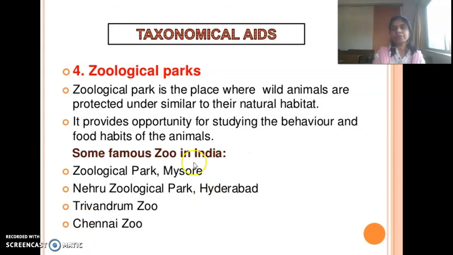Zoological parks are mainly made to keep wild animals and to study their behavior and food habits. There are different zoological parks in India: Zoological Park Mysore, Nehru Zoological Park Hyderabad, Trivandrum zoo, Chennai zoo, etc.